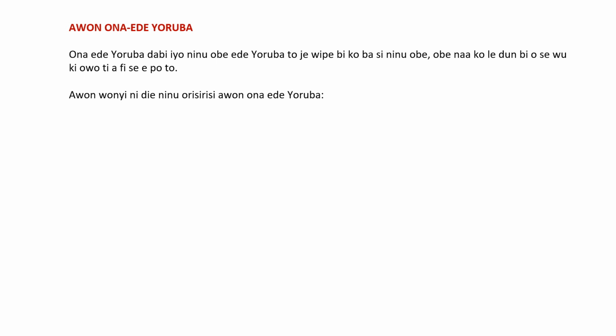Tó jẹ́ pé bí kò bá sí nínú ọbẹ̀, such that if there is no salt in the stew, ọbẹ̀ náà kò lè dùn. Such stew or soup won't have a good taste. Bí ó ṣe wù kí owó tí a fi ṣe ó pọ̀ tó, no matter the amount of money you spent in preparing that food.